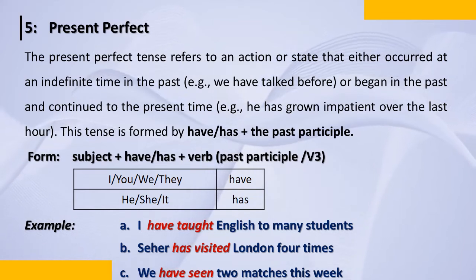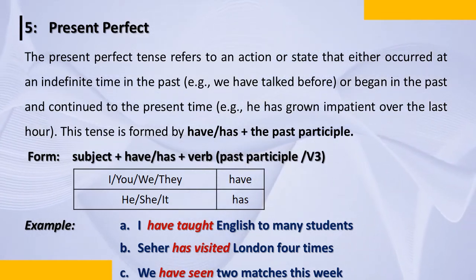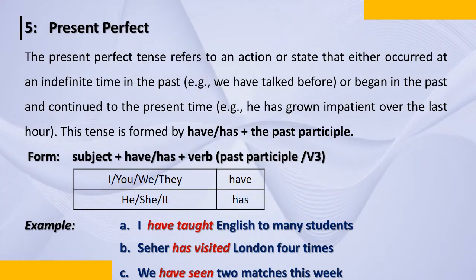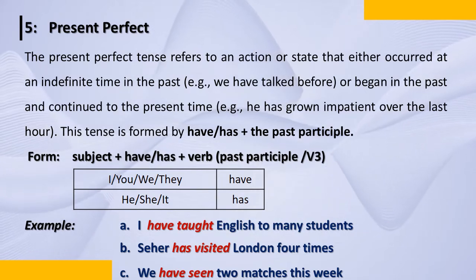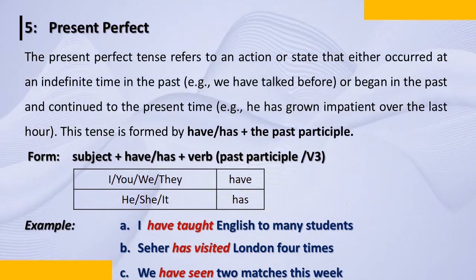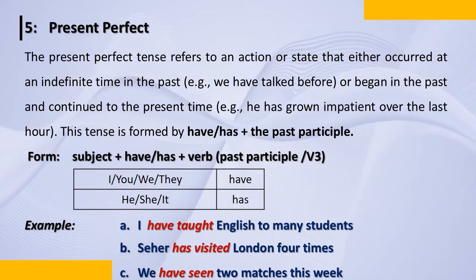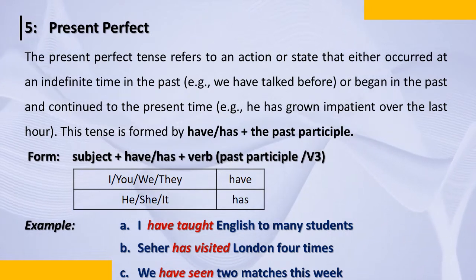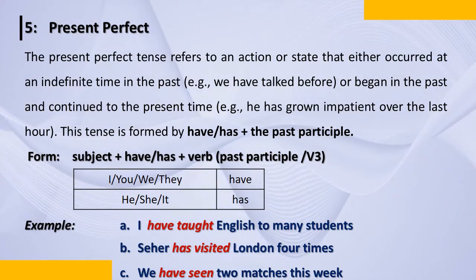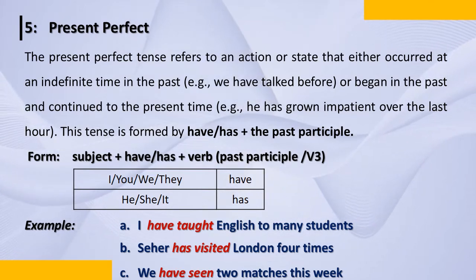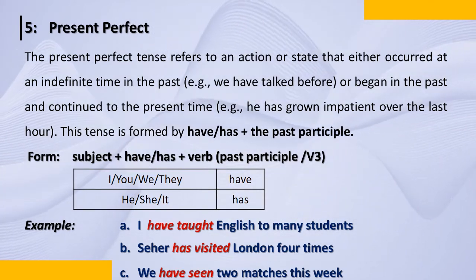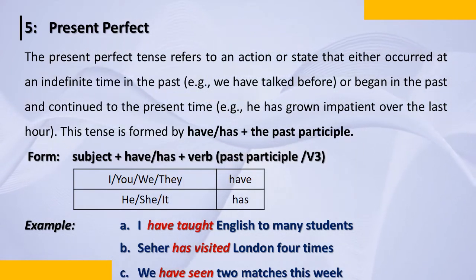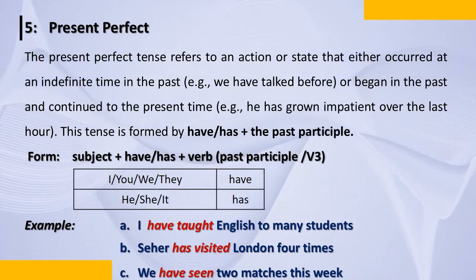I has been waiting. No, I have been waiting. She has been waiting. She have been waiting is wrong. Look at this. I have taught English to many students. I has taught English to many students is a wrong statement. I have taught English to many students. Seher has visited London 4 times. We have seen 2 matches this week.